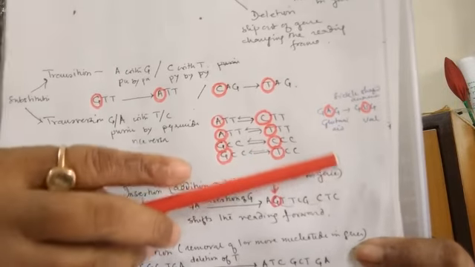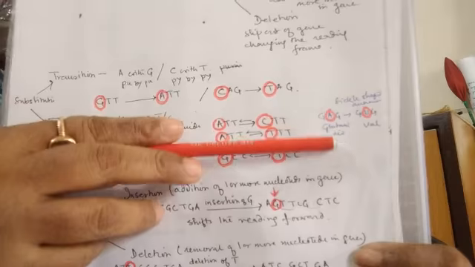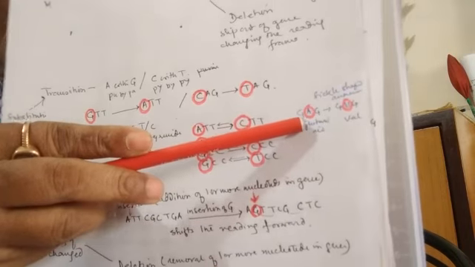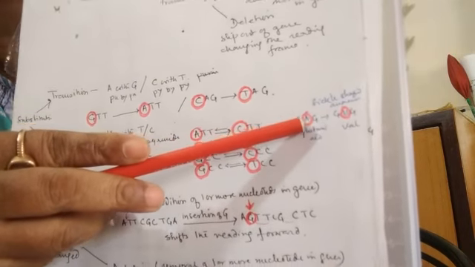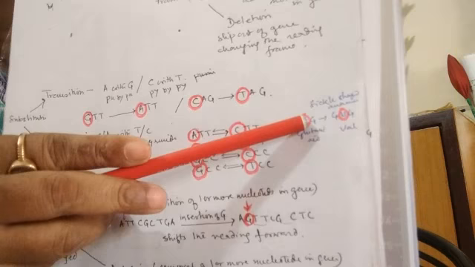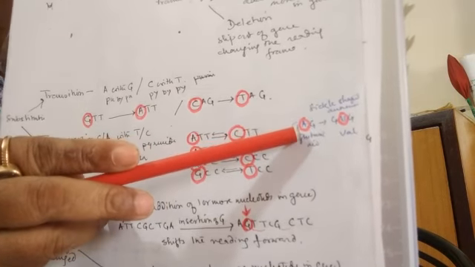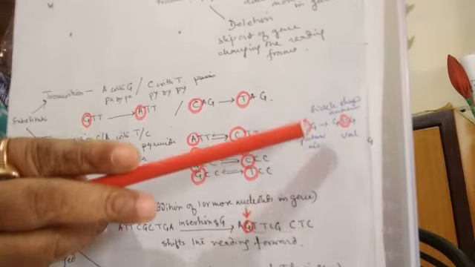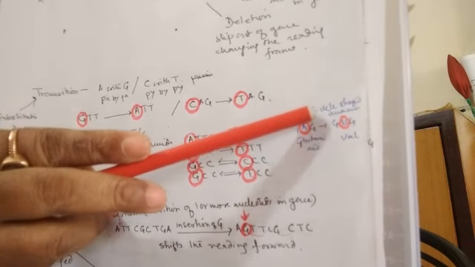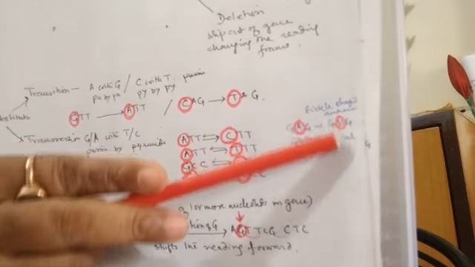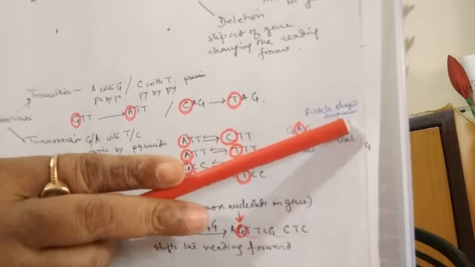Clear? Now if we study sickle cell anemia, in sickle cell anemia, GAG, clear, at the 6th position there is GAG, which is coding for glutamic acid, but this adenine has been substituted by uracil. Clear? So GUG.